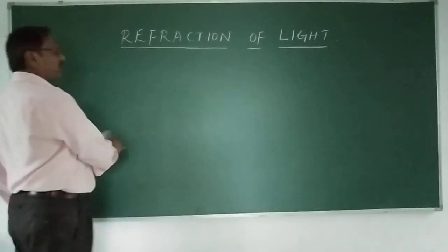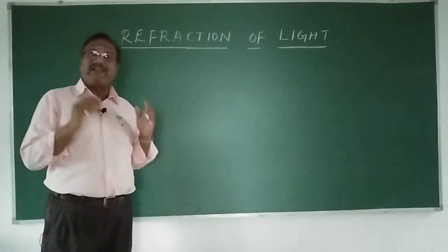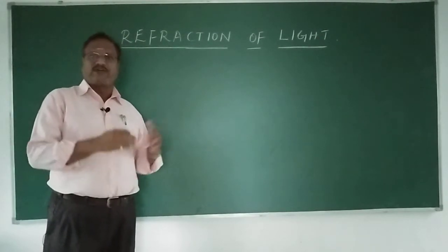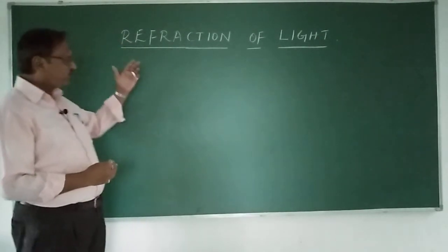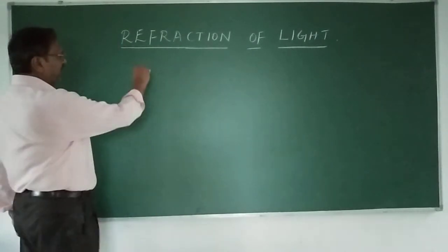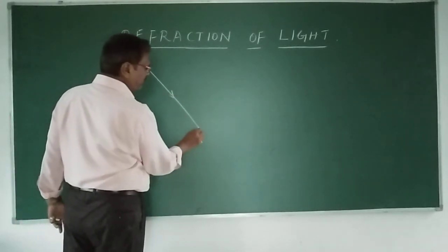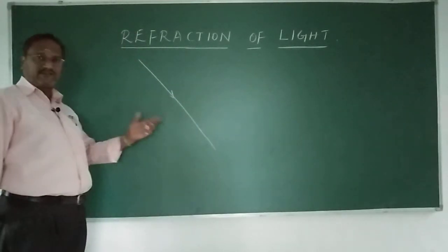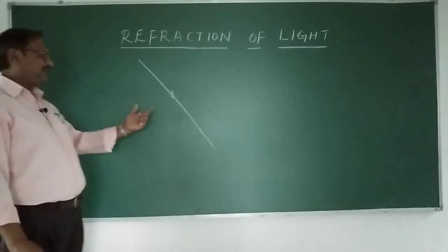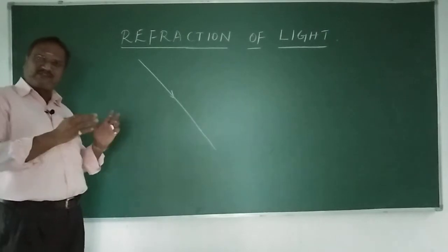What do you mean by refraction of light? Refraction of light is bending of light, when it travels from one medium to another medium. We know that light travels in a straight line. The rectilinear propagation of light says that light travels in a straight line, but that is only for a homogeneous medium, where the medium is the same.